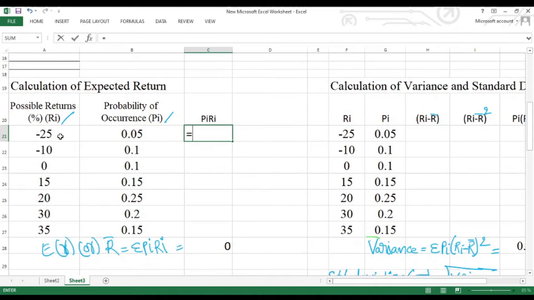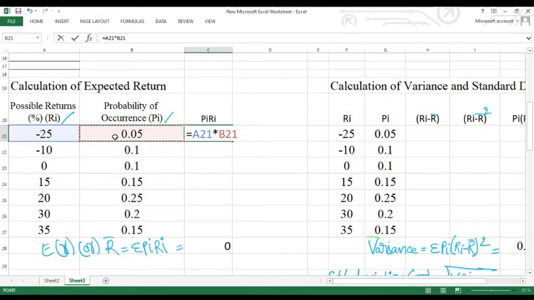Whichever cells you want to multiply, select those cells here. First I wanted to take Ri multiplied with Pi. Either Pi Ri or Ri Pi, both are going to generate the same value.